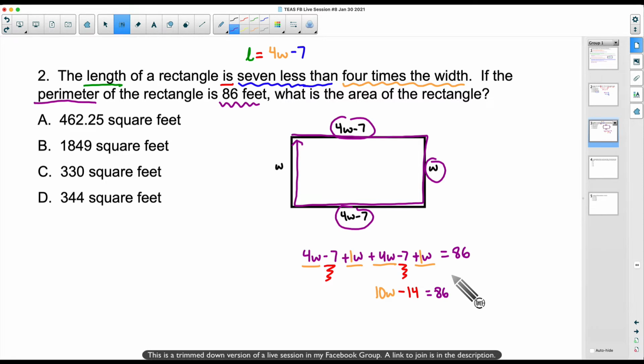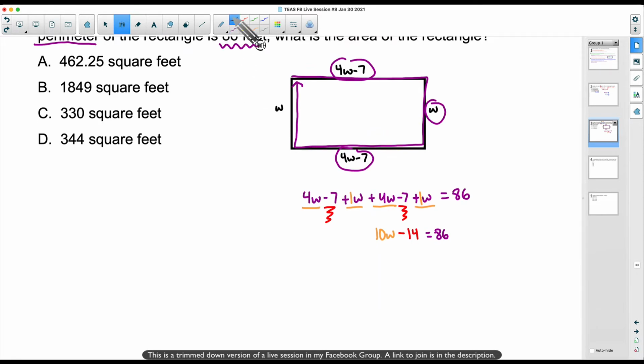Now we want to solve for W. So solving equations. You need to know how to solve equations on the TEAS test. No way around that. Since I'm subtracting 14 and I want to get W by itself, I'm going to add that 14 on both sides of the equation, both sides of the equal. And the reason I'm doing that, negative 14 plus 14 gives us 0. They cancel out. Bringing down the 10W, that is all we have left on the left-hand side. And this is equal to 86 plus 14, which gives us 100.